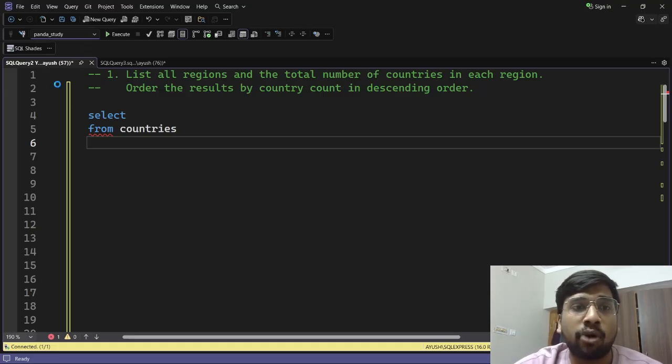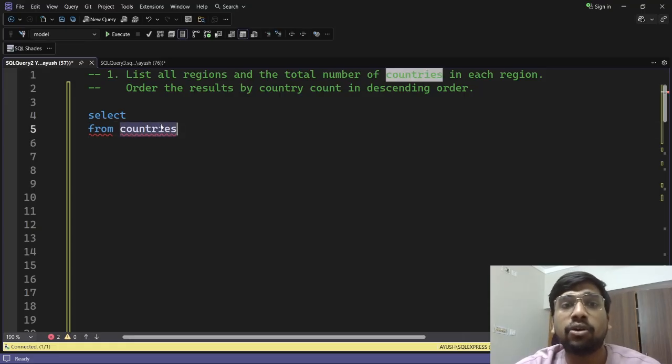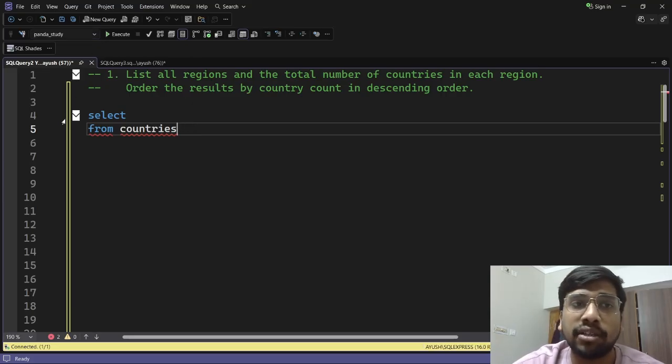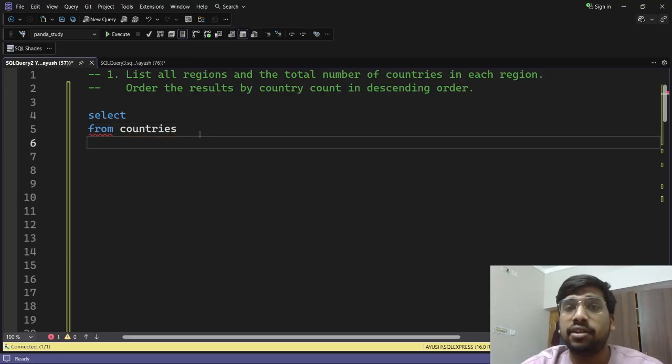Initially I had selected the model database. That's why you can see the red line appears here, because there is no country dataset in the model database, right? So that's why we will select our correct database, that is the panda study. Now you can see there is no red line here, which means that the country's dataset is present in the panda study, and it is the same for all the other datasets upon which we will now write our SQL queries. Okay, now we selected from countries.